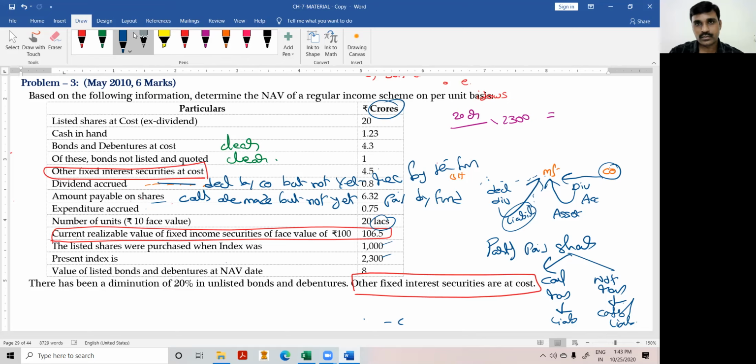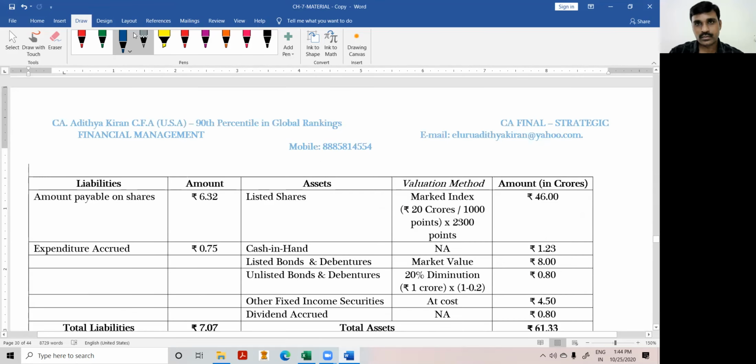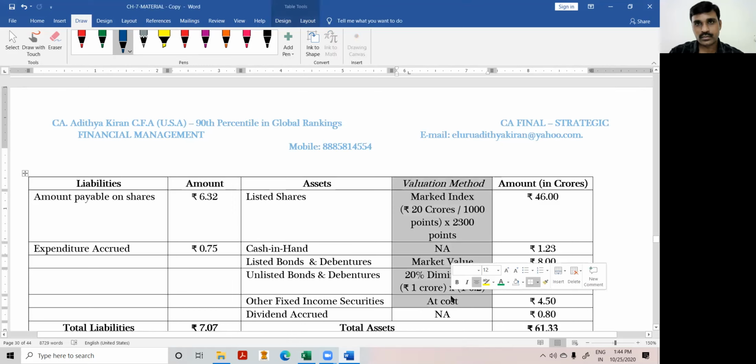Amount payable on shares, look at this. There is no guarantee that you will get the same problem in the exam. There may be slight changes to this problem. If they say shares purchased are partly paid shares and the calls are not yet made, then in that case the balance figure you have to show as a contingent liability. Payable means the liability has already arisen. For your comfort, I have given this column of valuation method, showing how each asset is valued. Remaining problems we'll discuss in the next class.